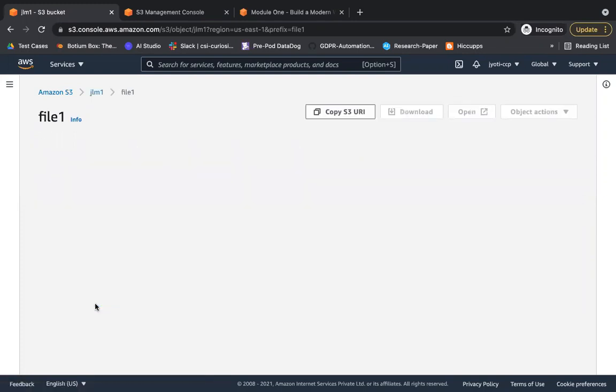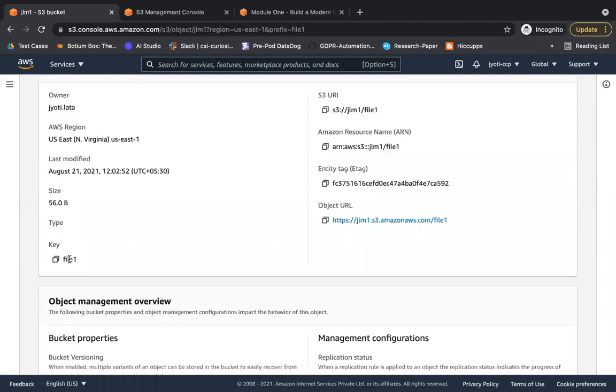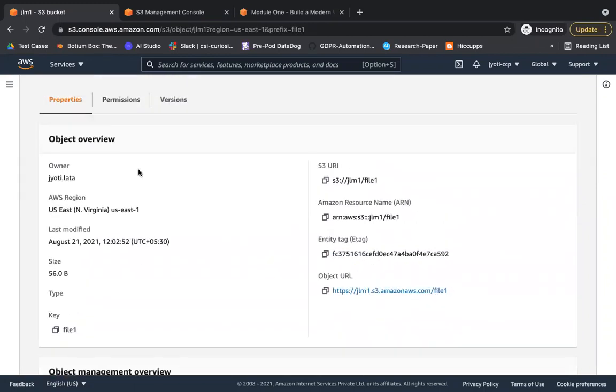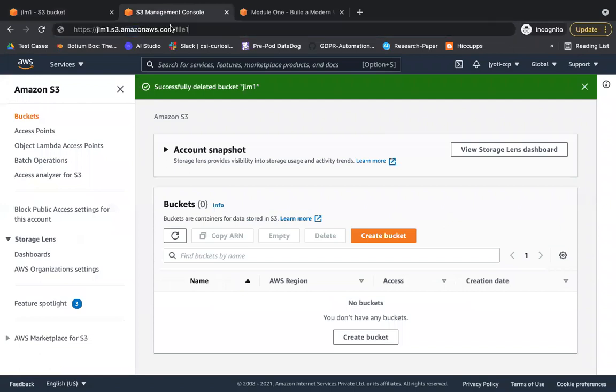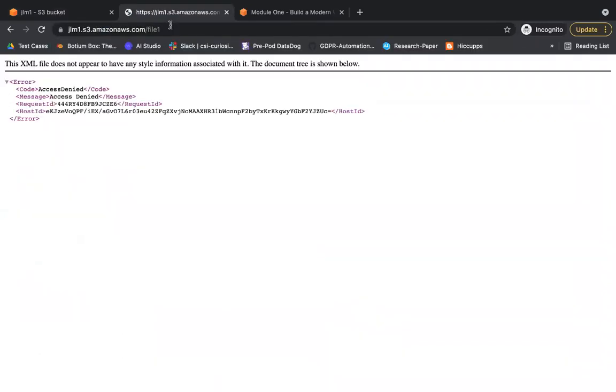Okay, and if you want to understand what the key is, this is the file name. How can you access this object using this URL? As I told you, you can access the objects which are stored in S3 using the internet, so that's why you need HTTP or HTTPS. Let me just copy it and see if I can access it or not. See, I'm not able to access it. Why? Remember when we were creating the bucket, I hadn't enabled that block for all public access. So by default, whatever object you create in your account is private. Okay, now let's make it public.